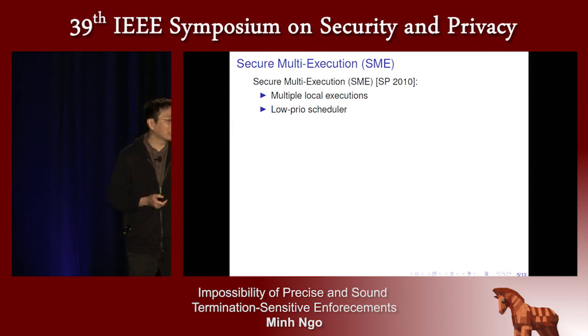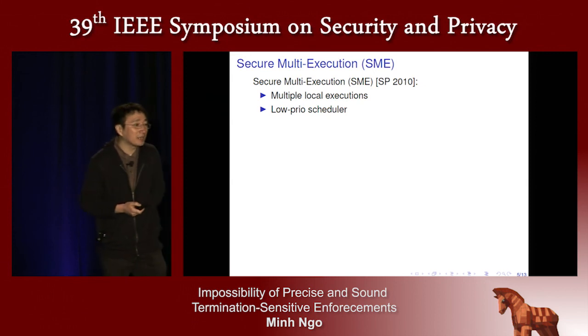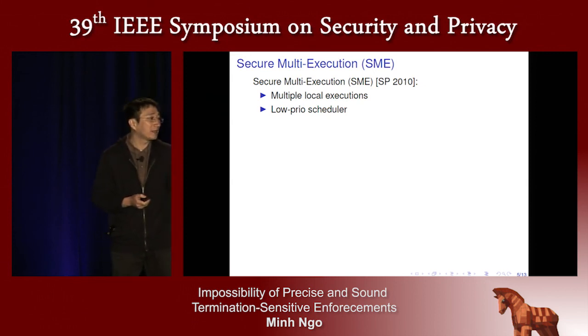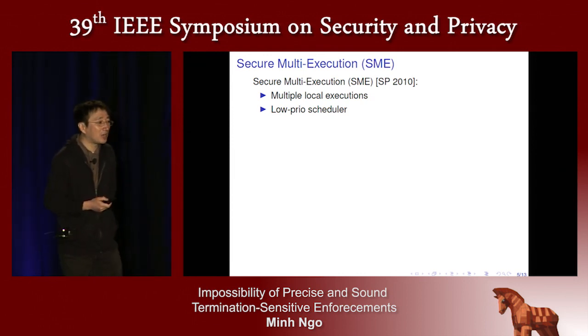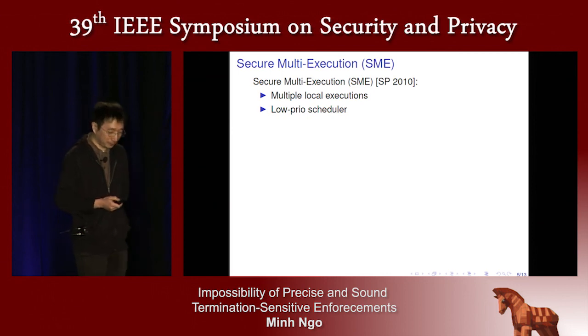termination-sensitive non-interference defined on any arbitrary finite lattice, secure multi-execution will run several copies of the original state, each corresponding to a level in the lattice. The second feature of secure multi-execution, in the version introduced in 2010, is a low-priority scheduler. This scheduler is about the order of executing local executions.